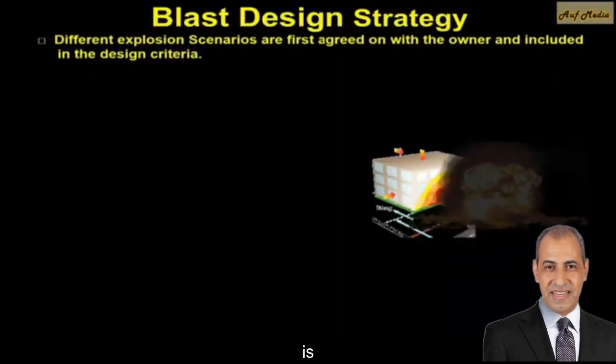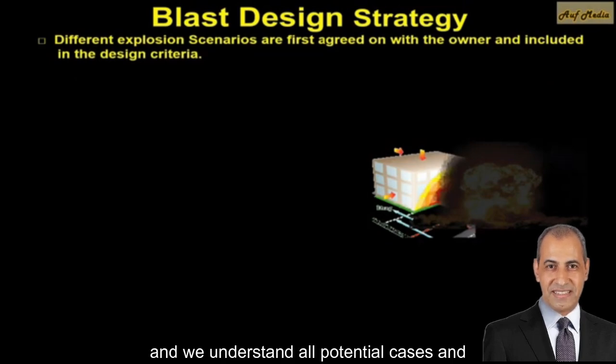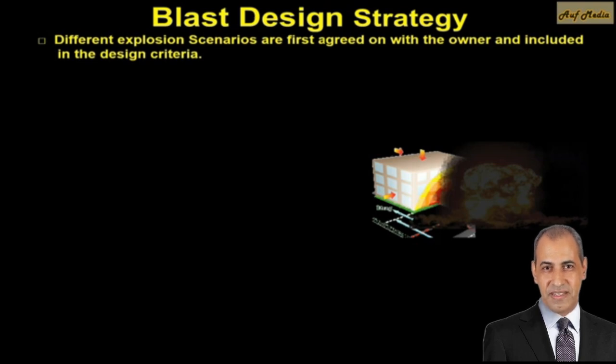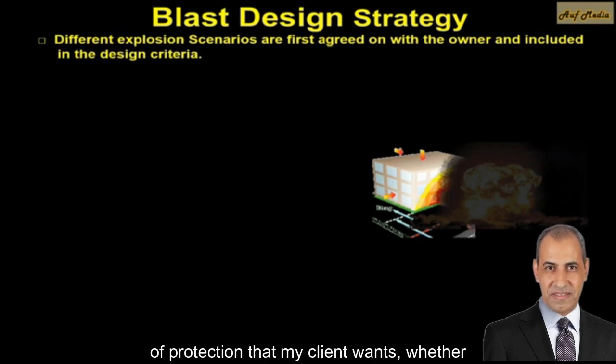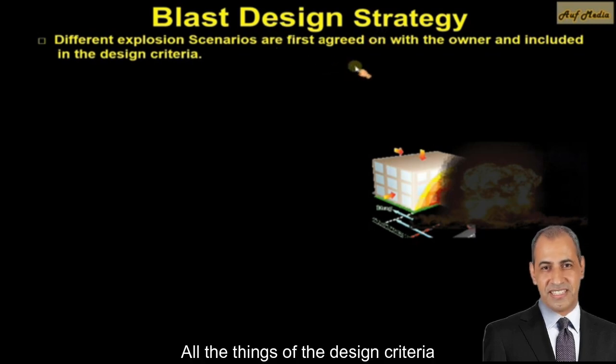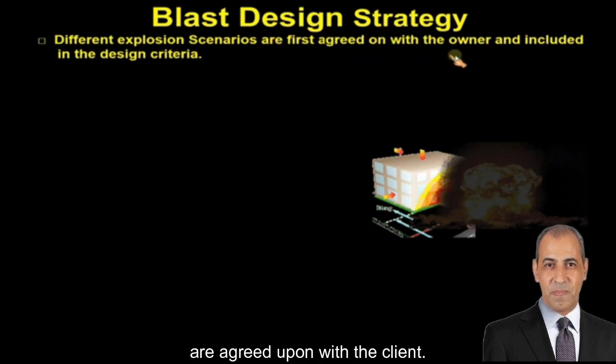The first thing is to have a meeting with my client, and we understand all potential cases and levels of the hazards and risks, such as the building occupancy, whether it is a VIP palace, military building, sensitive factory, data center, etc. Whatever the use of it is, I define the criteria of this building. I have to specify the level of protection that my client wants, whether the target is to have partial destruction or no destruction of the building at all.